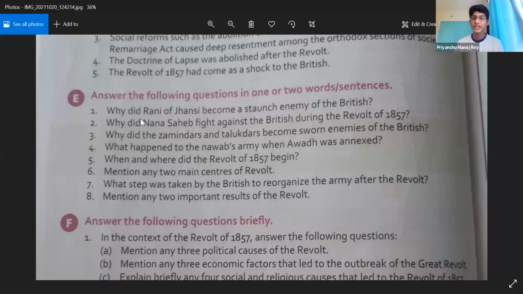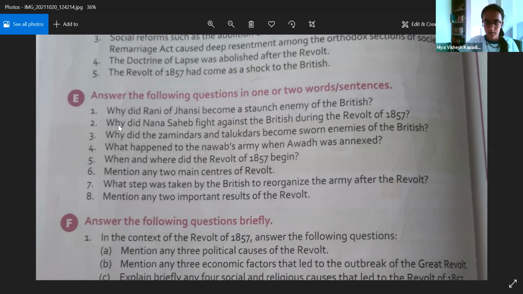The Britishers had applied the doctrine of lapse on the states of Satara, Jhansi, and Nagpur, and annexed them. So this made the courageous Rani of Jhansi into the staunch enemy of the British. Correct. See, you do not have to explain the doctrine of lapse in this particular question because it's just 1 or 2 sentences. I am just asking you for your understanding. Got it, everyone? You just have to answer in 1 or 2 sentences.